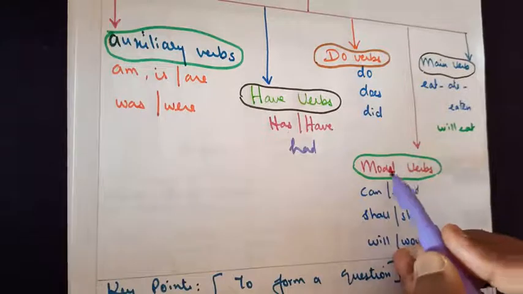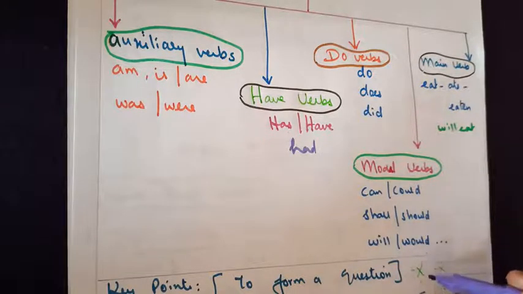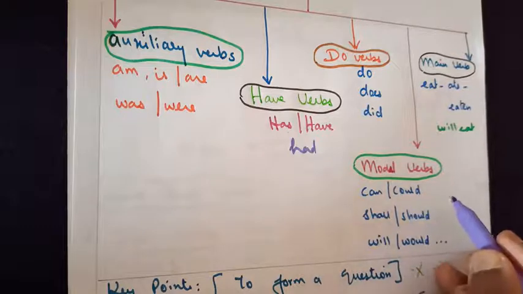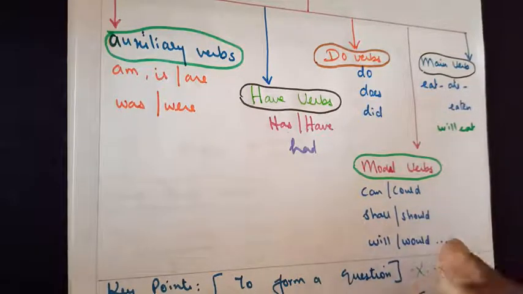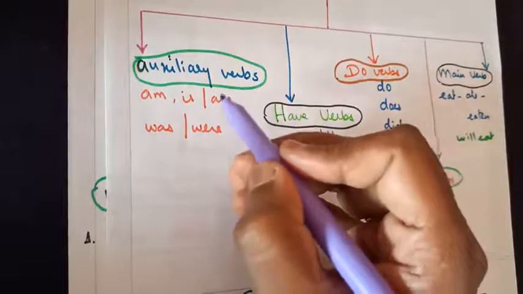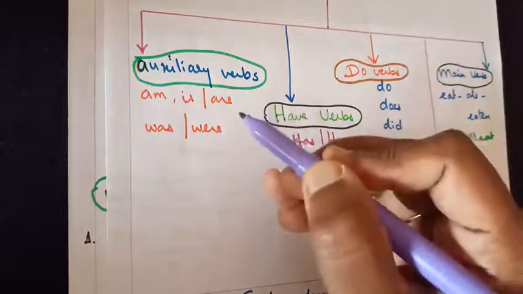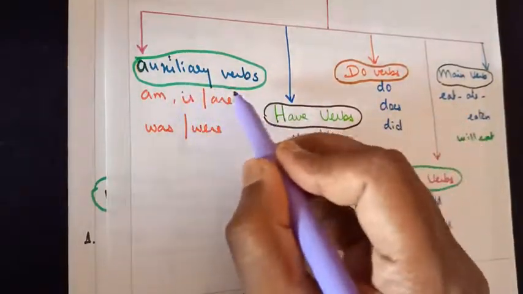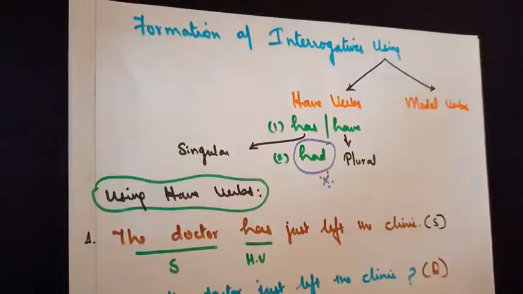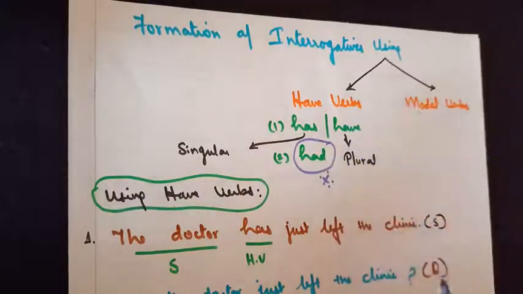And one more type will be modal verbs. As I told you in the previous class, plenty of words are there. To remember a few: can, could, shall, should, will, would. So the other day you learned in detail how to form a question from a statement, or how to speak in English forming a question, making use of the auxiliary verbs. So today I am going to show you based on have verbs and modal verbs.